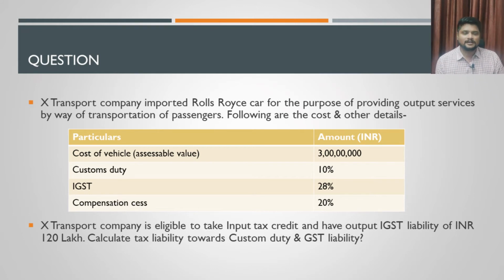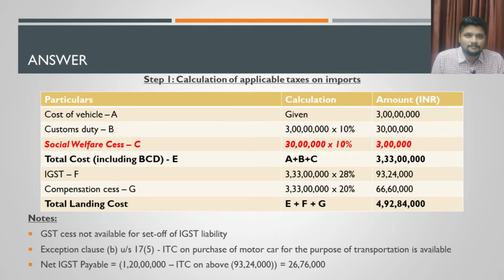So for this product, the GST compensation cess is within that limit, which is 20% here. And X transport company is eligible to take input tax credit. They are saying that they are eligible to take input tax credit, and they have an output IGST liability of INR 1 crore 20 lakh rupees. They already have a GST output liability. So what we have to do is calculate the tax liability towards customs duty and GST liability. So the answer for this question can be given in the following manner.